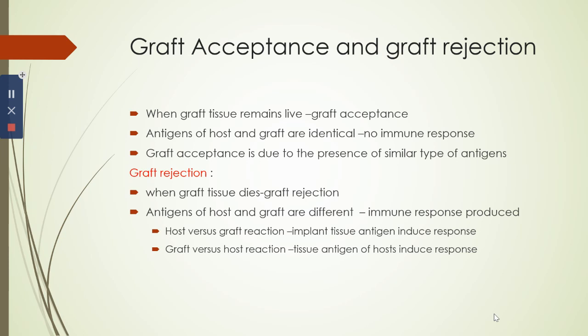If the tissue antigens of the host induce an immune response, it gives rise to graft versus host reaction. This occurs when the implanted tissue is bone marrow containing lymphocytes. Host versus graft rejection is produced by graft tissue antigens inducing an immune response, called HVG.